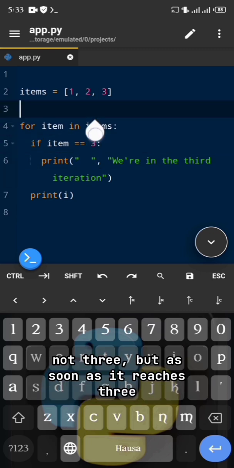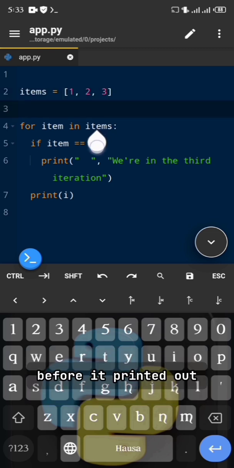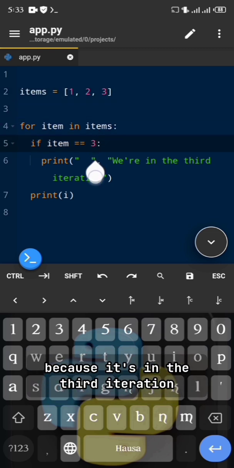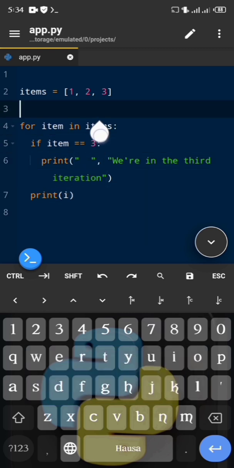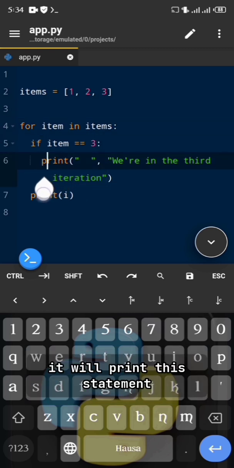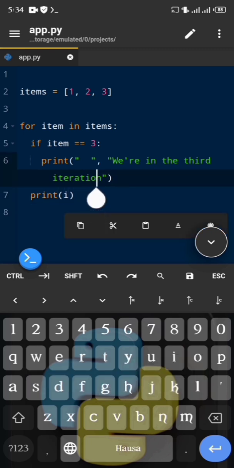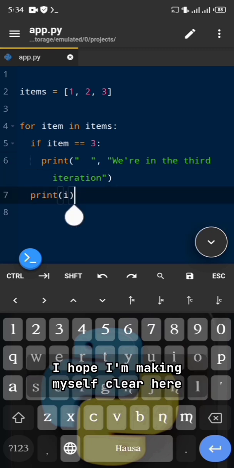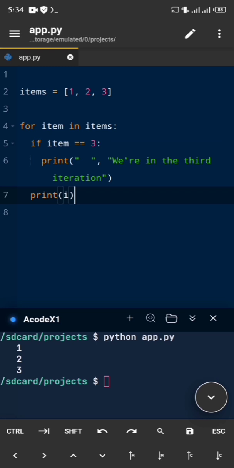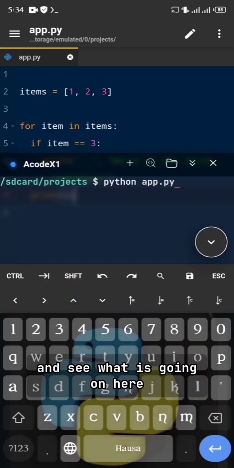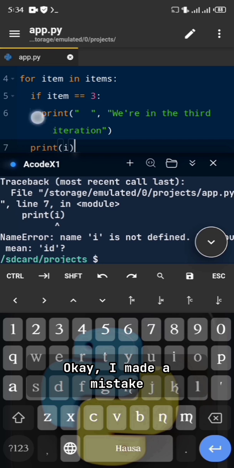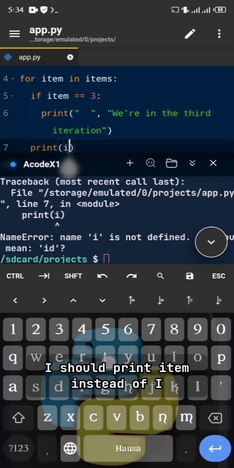But as soon as it reaches 3, because this print statement comes first, it will print this statement and then print the 3 below it. I hope I'm making myself clear here. Now let's test this and see what is going on. Okay, I made a mistake. I should print item instead of i.